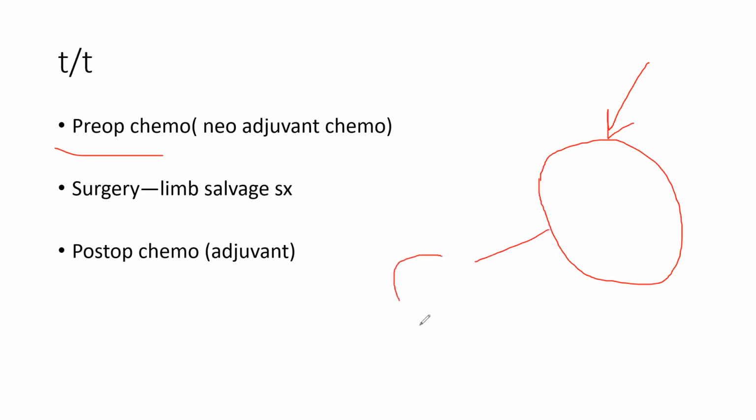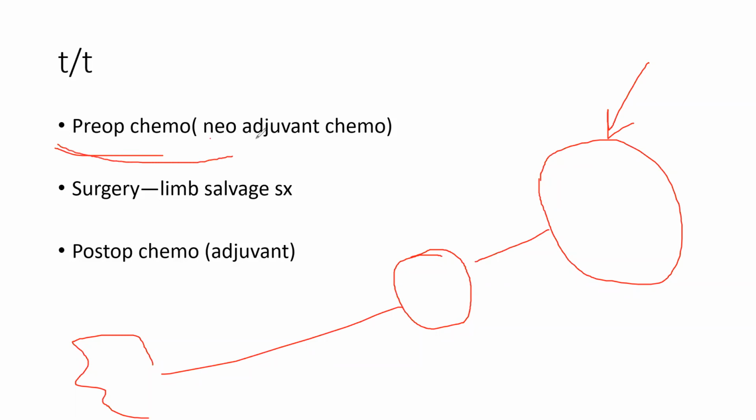Gradually, after chemotherapy it shrinks in size. Then you remove it, and after removal you give chemotherapy again to treat the systemic and pulmonary disease, because you cannot remove the pulmonary mets. Initially you give pre-op chemotherapy, which is known as neoadjuvant. So neoadjuvant is pre-op, to reduce the size. Then you do surgery, which is limb salvage surgery.